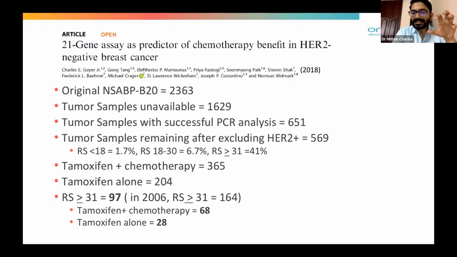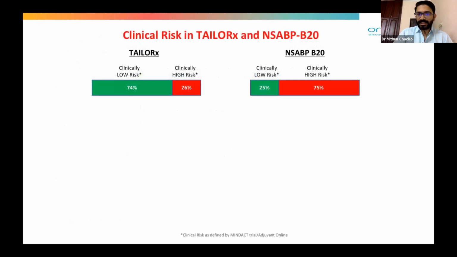which was only 97 patients. In 2006, when we brought it down to 25, it was around 164. The tamoxifen plus chemotherapy arm was only 68 and the tamoxifen alone arm was 28. So considering these numbers are not that huge, the data may not be that great.